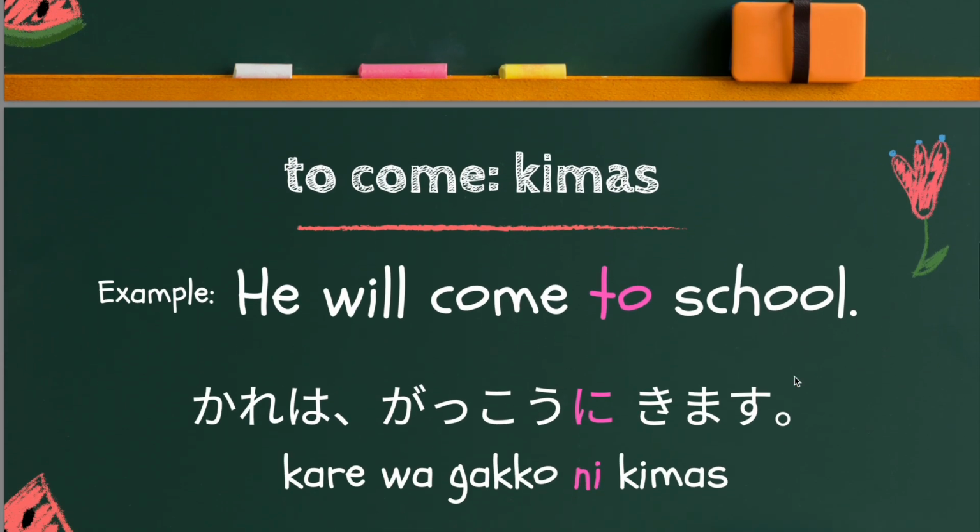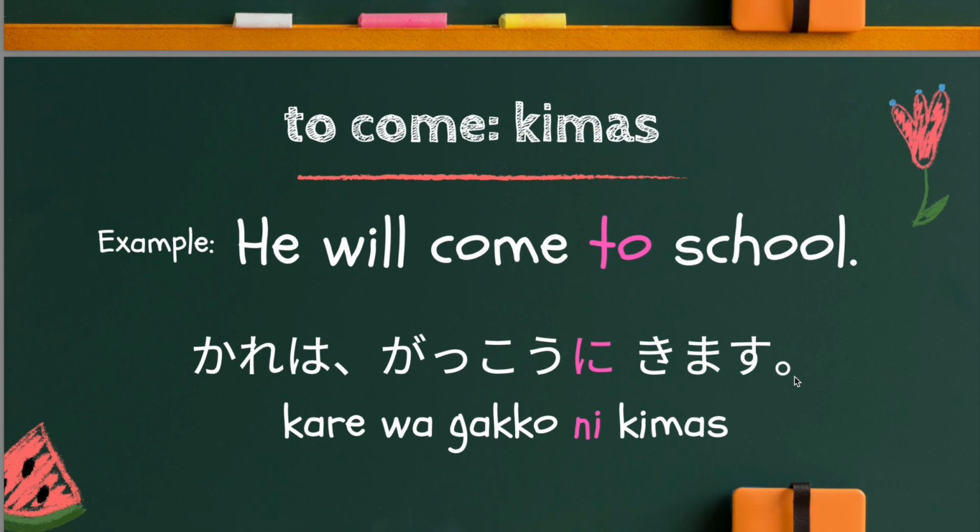So, let's use another verb, this time to come, which is 来ます. Example, he will come to school. This is 彼は学校に来ます. So, as I said before, the future tense and present tense are the same in Japanese. So this is the same as he comes to school.